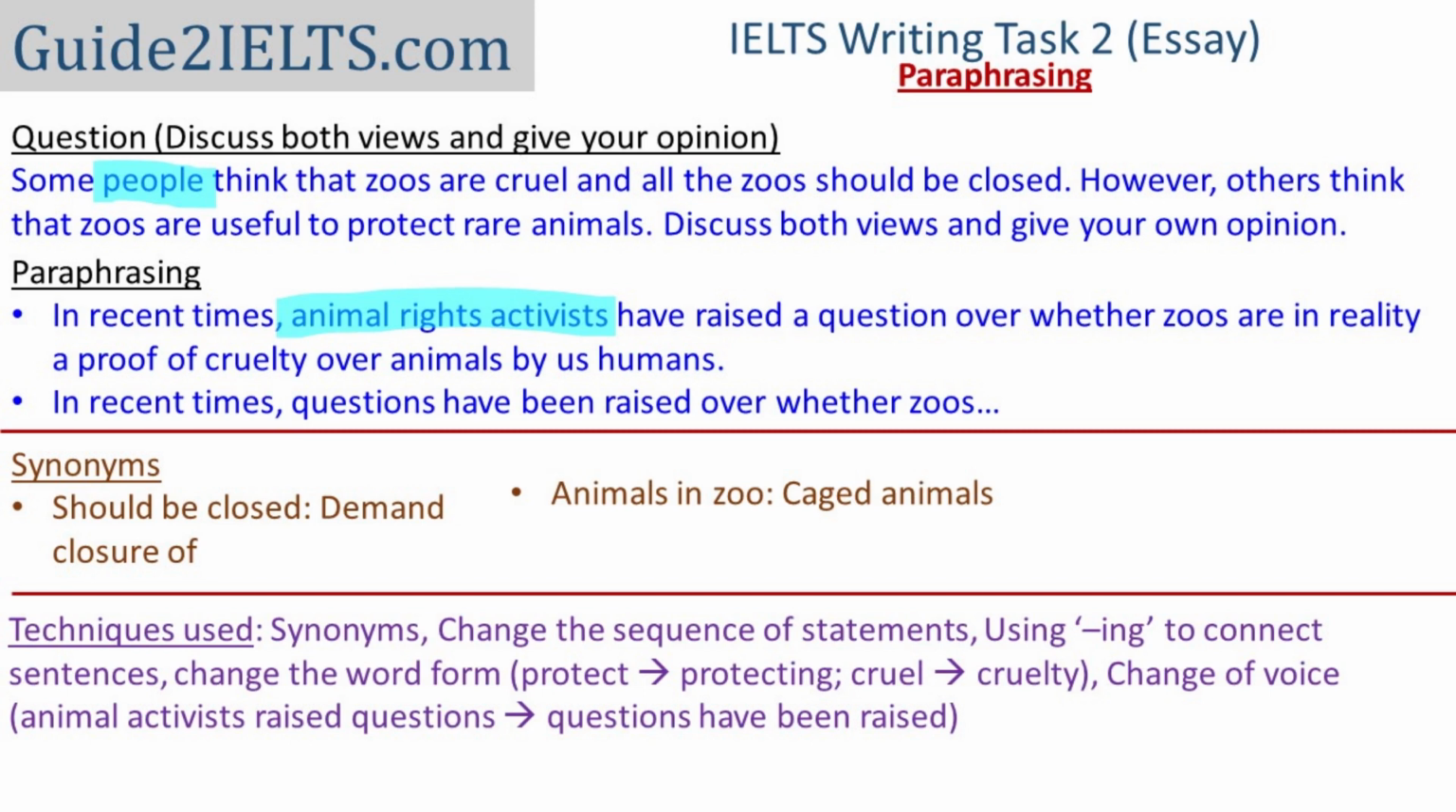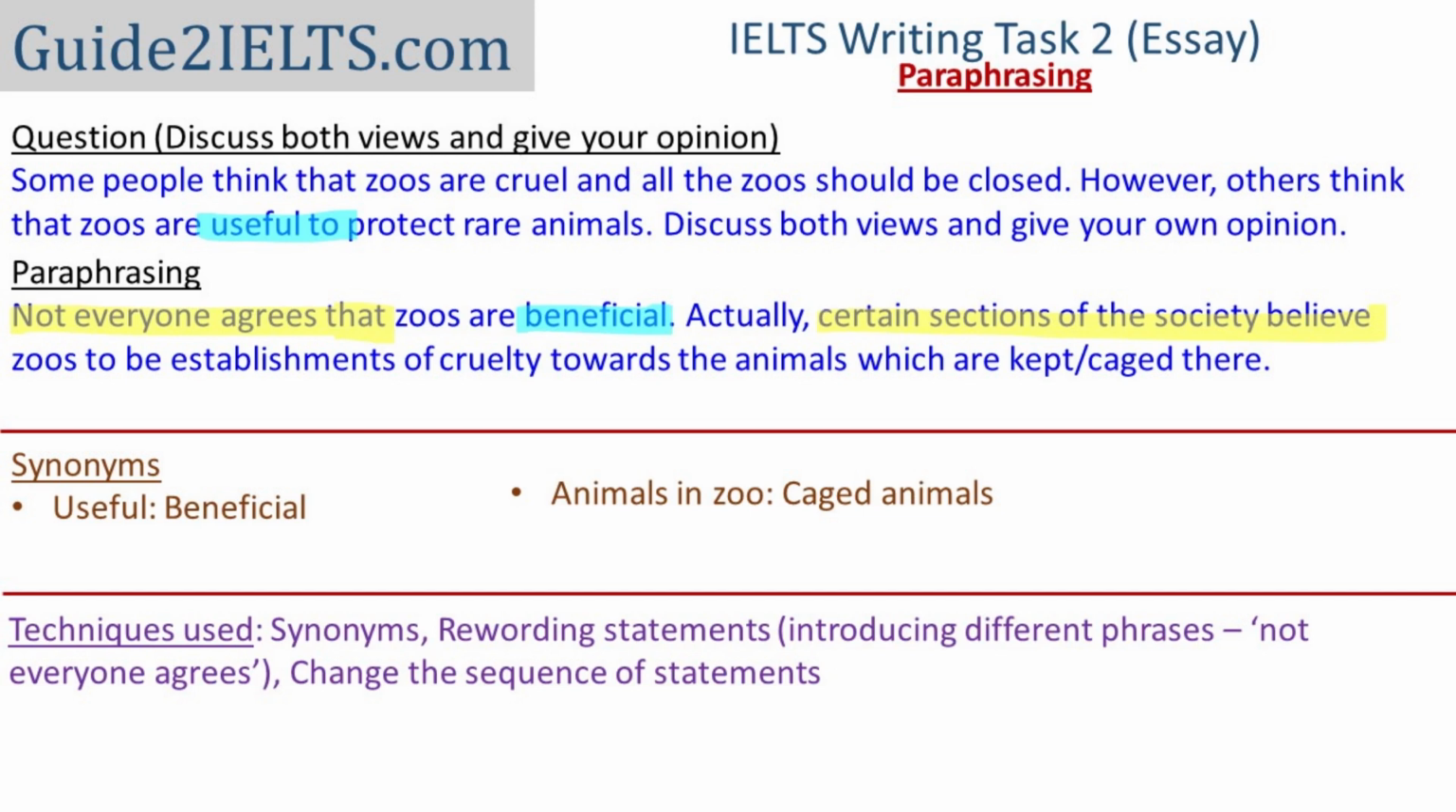Once again, I'm doing so with the knowledge that usually those who go out of their way to talk about these topics are animal rights activists. Here's another paraphrasing of the same question which gives us another template for paraphrasing. Not everyone agrees that, followed by one opinion, and then in the next sentence, certain sections of the society believe, followed by the other opinion.